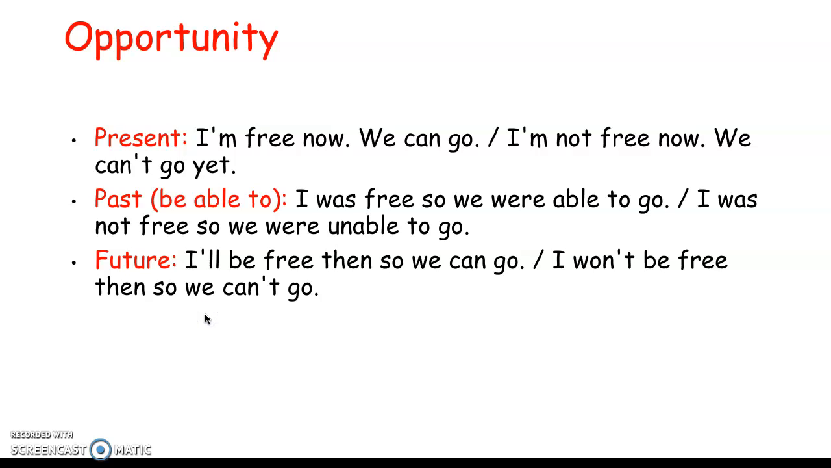When can means opportunity, in the present, we can say, I am free now, we can go, or we can't go. In the past, we have to use be able to. I was free, so we were able to go, or we weren't able to go. In the future, I will be free then, so we can go, or I won't be free then, so we can't go.